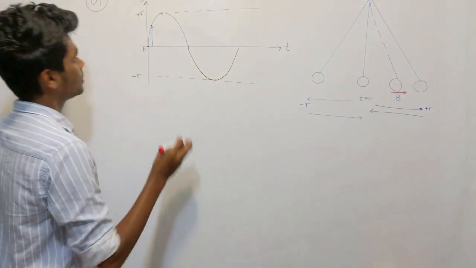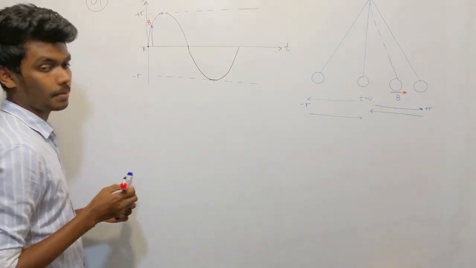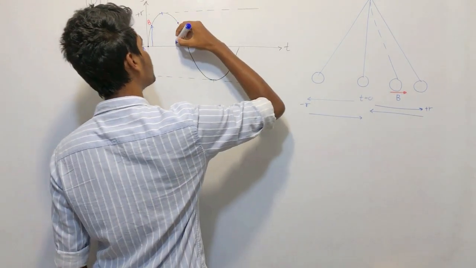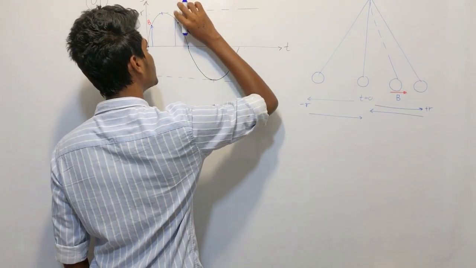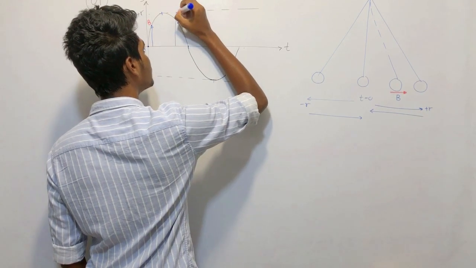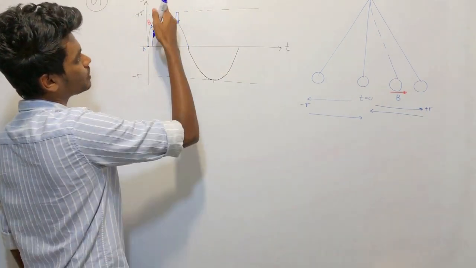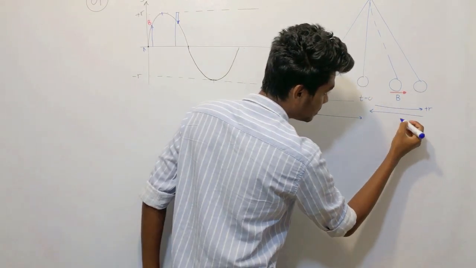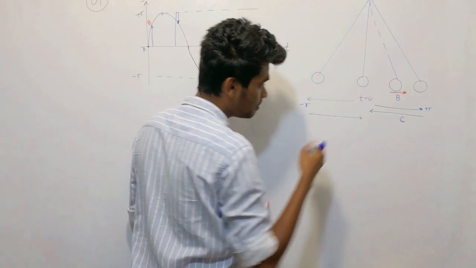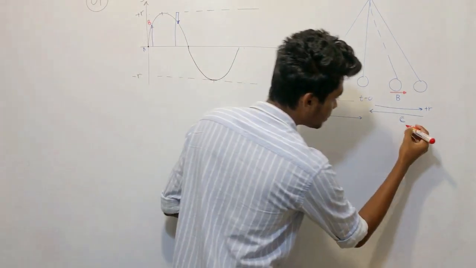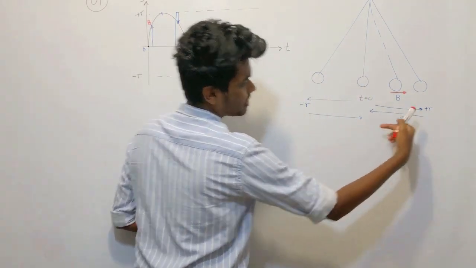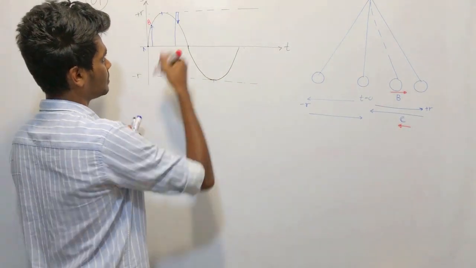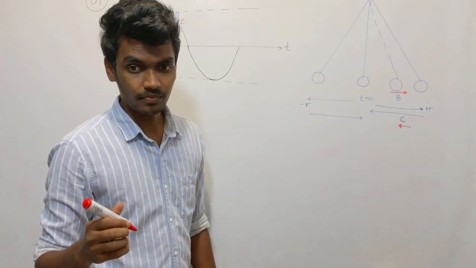At point C, it has moved to the top, and it is returning back. C point is also coinciding on B, but it is moving in this direction. This is C. And then D.